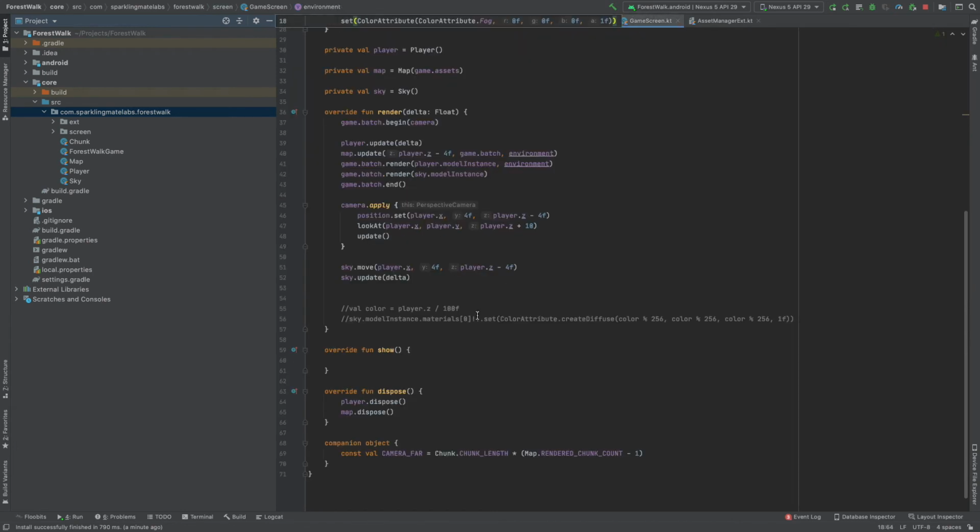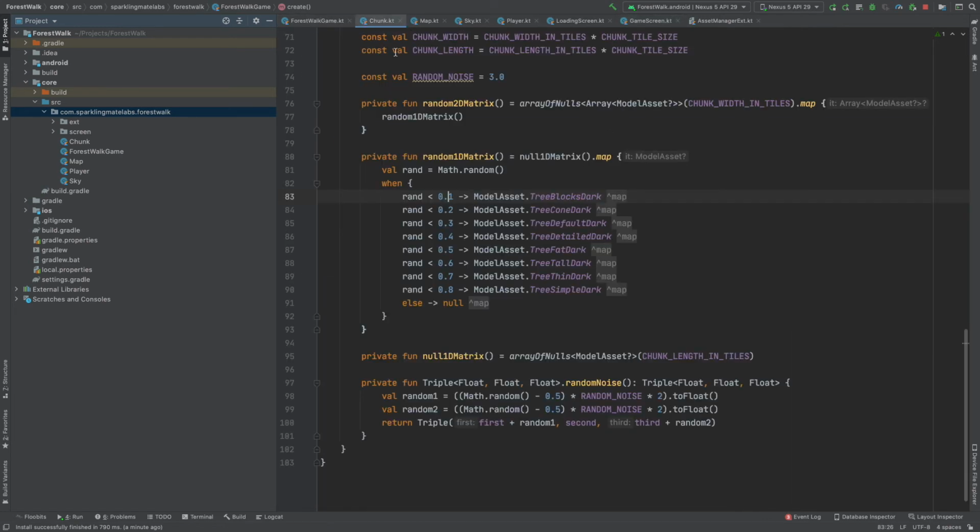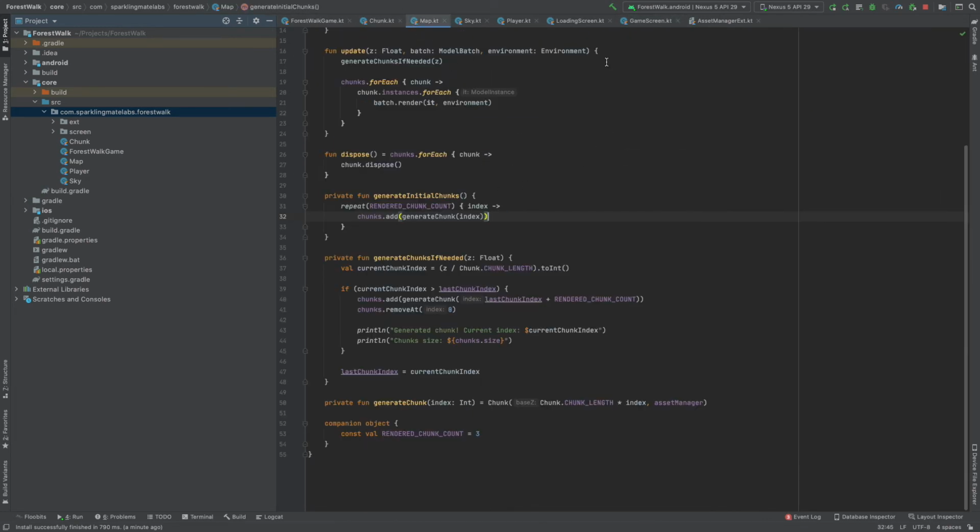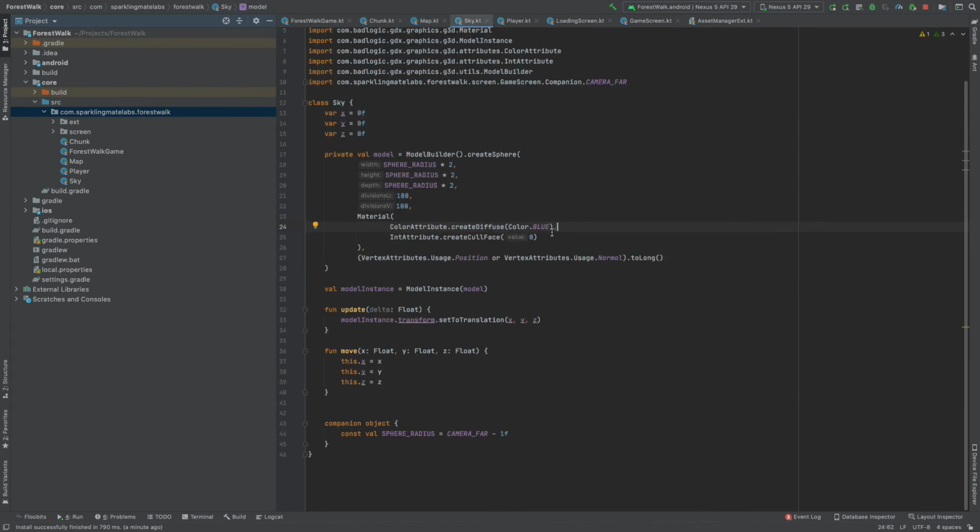Let me show you that as well. At each frame I update my sky to move to where the player is, or where the camera is. So my sky follows my camera. It's a giant sphere that is moving with me. So it's like a fake sky, but this works. So let me run this again with blue. Where was it? Yep, here. So this is the blue sky.